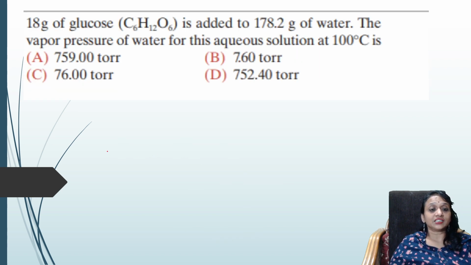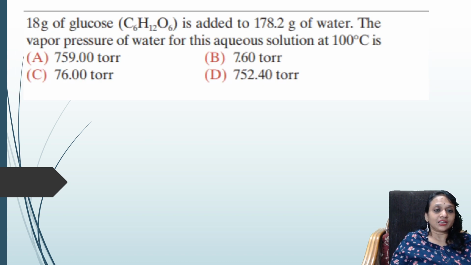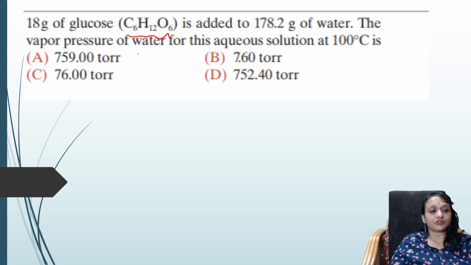Next question. Glucose, C6H12O6. Do I have a page? Okay, I don't have a page. I'll do it here. Glucose formula is this. It is added to 178.2 grams of water. What did they ask me? The vapor pressure of the aqueous solution at 100 degrees is what they're asking.